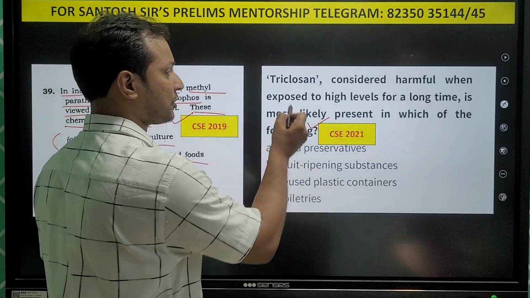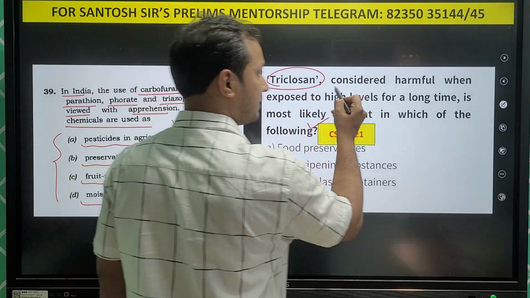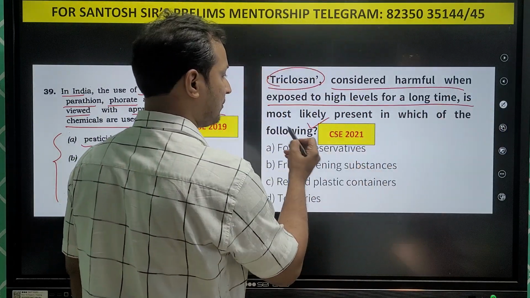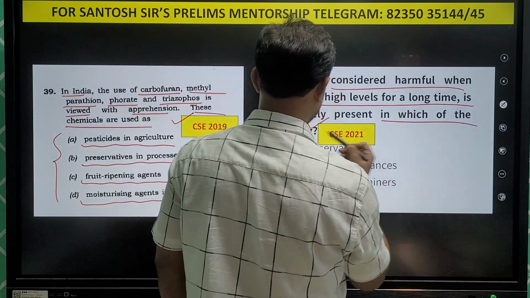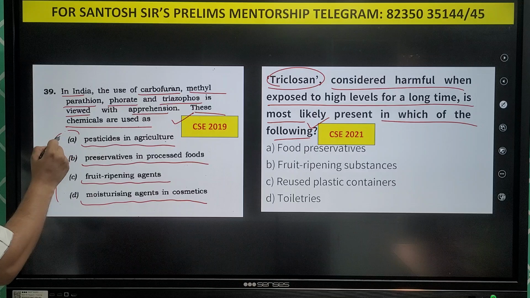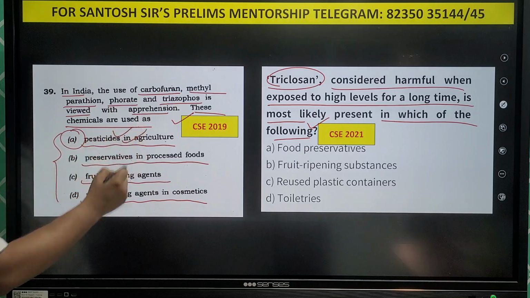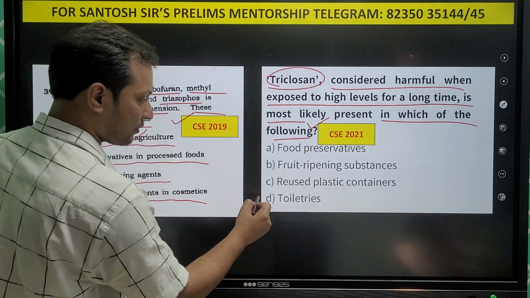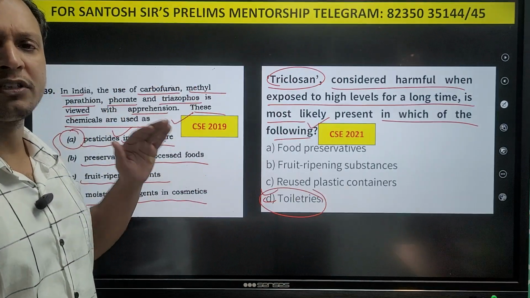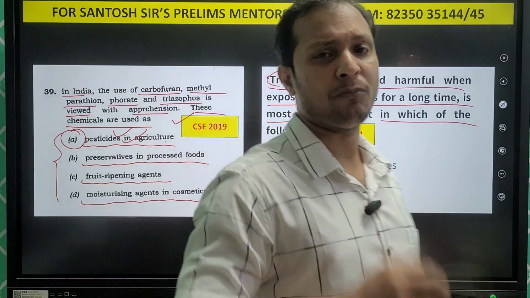Now let us see this question. Triclosan, considered harmful when exposed to high levels for a long time, is most likely present in which of the following? Guys, the answer to this question is pesticides in agriculture, and the answer to this question was toiletries, option D. But that is not what I am going to discuss today. I am going to discuss something more important.